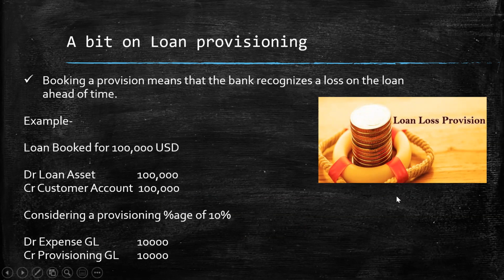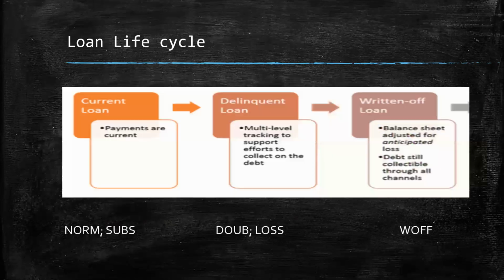Now, as and when the loan gets into NPA state, the provisioning percentage might increase from 10 to 20 and so on. So if you look at the normal loan life cycle, initially the status of the loan is always normal, as it is being paid every month on the due date. It can go into subs, which is substandard, if there is a delay in payment between 1 and 30 days.